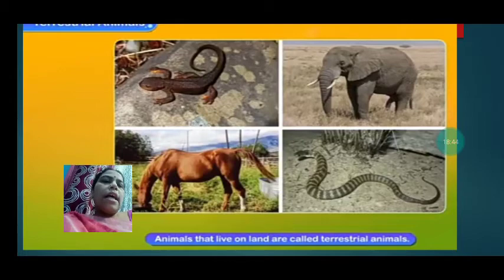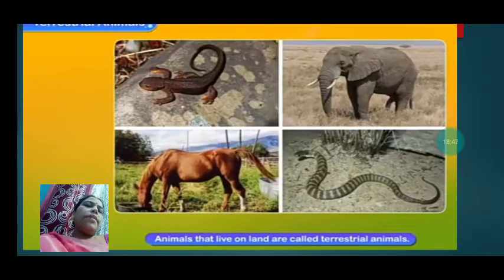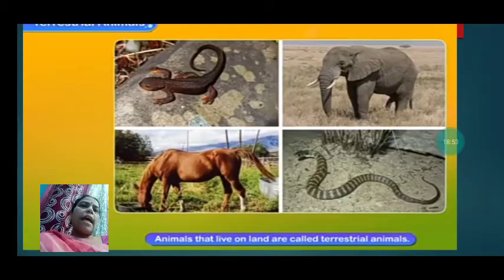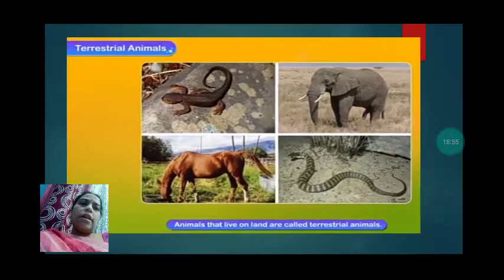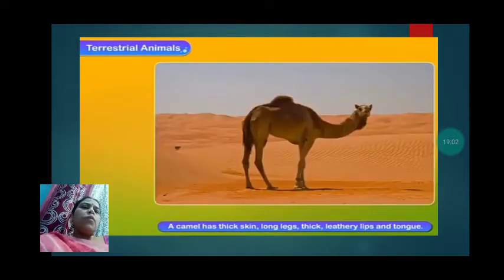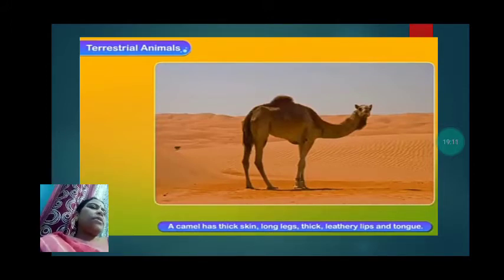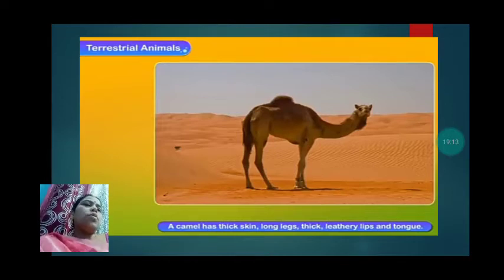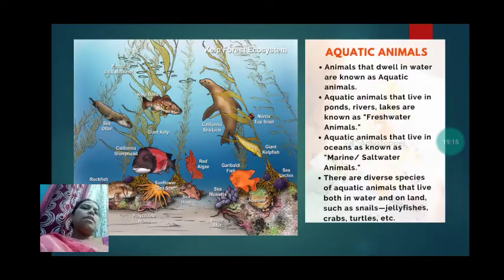As you can see, elephants, horses, snakes, lizards, lions, tigers, dogs, cats, and different other animals, those who live on land, they are called the terrestrial animals. So a camel has adapted itself to live in the desert. It has thick skin, long legs, thick leathery lips and tongue, so that it can live in the desert.